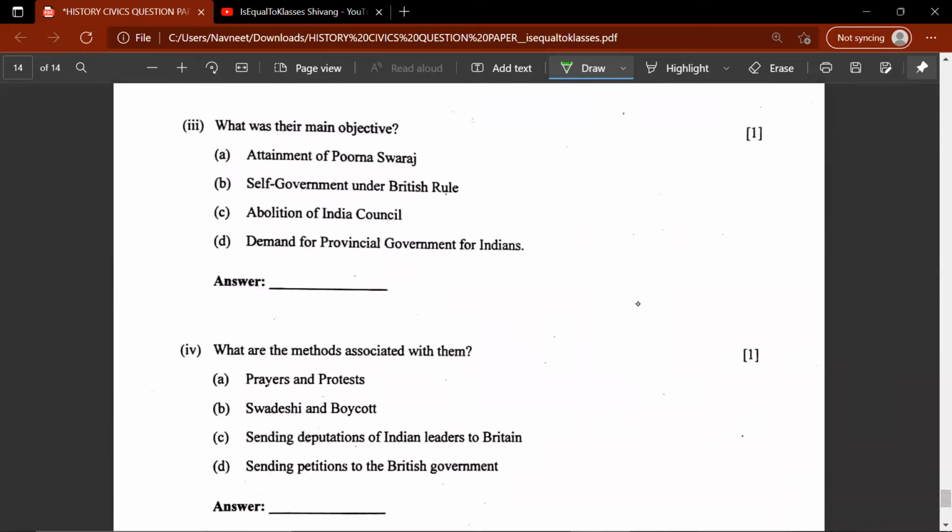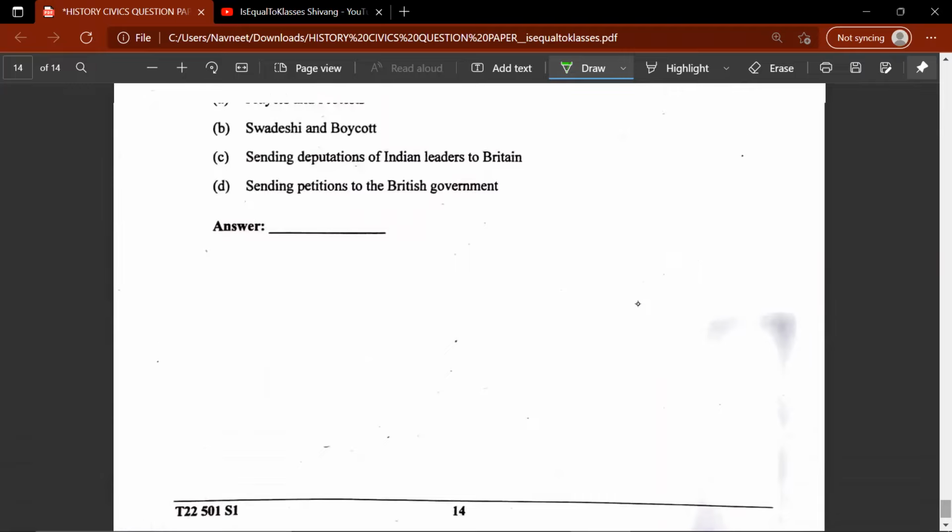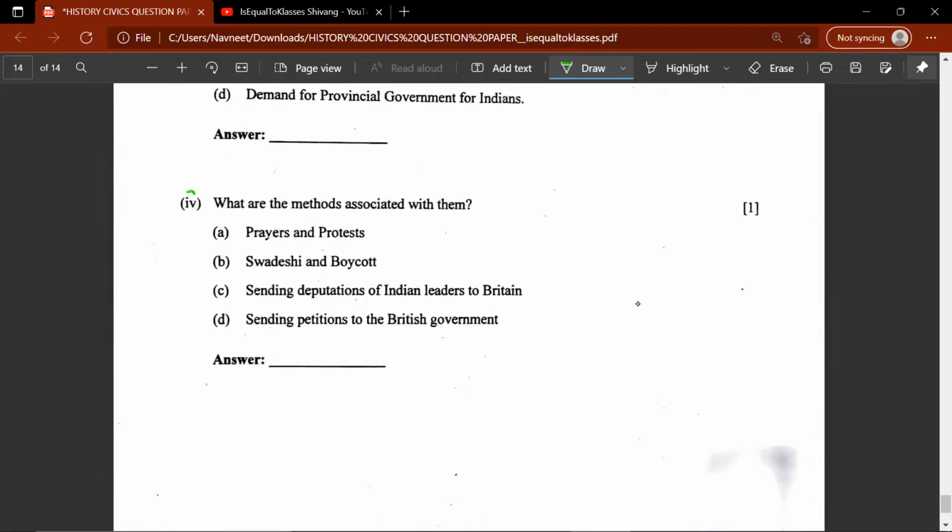The third question, what was their main objective? Their main objective was attainment of Purna Swaraj. And moving on to the final question, what are the methods associated with them? A, B, C, or D? This would be B, Swadeshi and boycott.